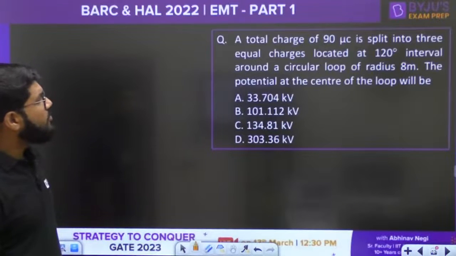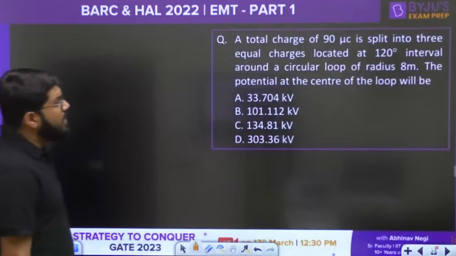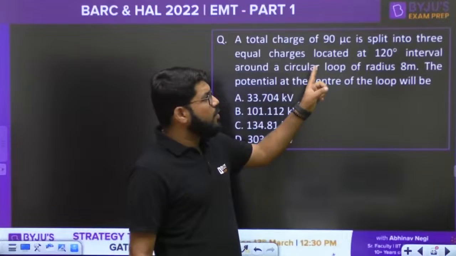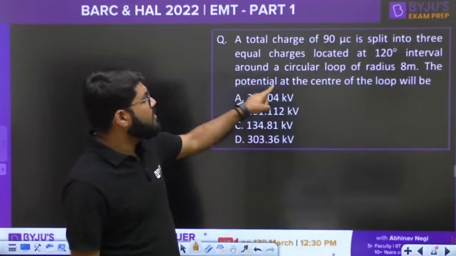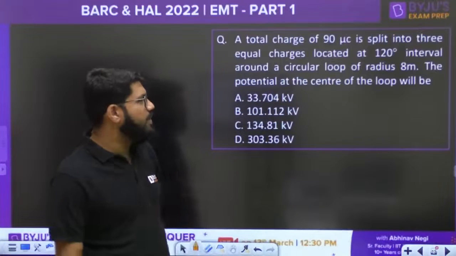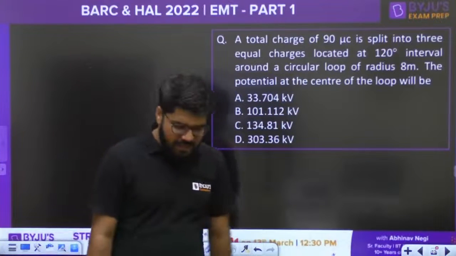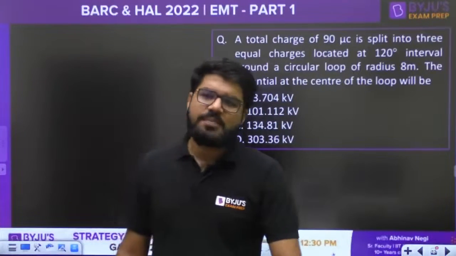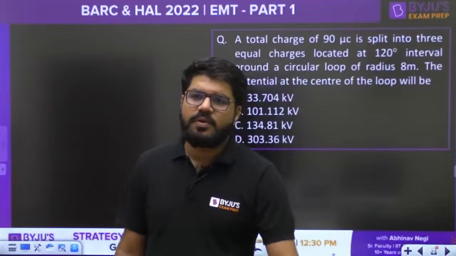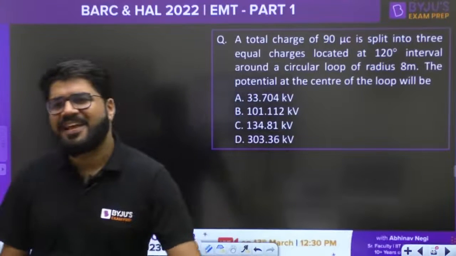A total charge of 90 microcoulomb is split into 3 equal charges located at 120-degree interval around the circular loop of radius 8 meter. What is the potential at the center of the loop? It's a good question. What is the potential at the center of the loop? Right. Thank you, Abhishek.